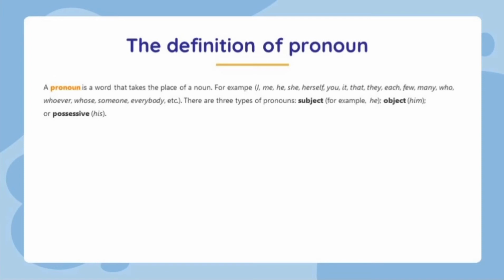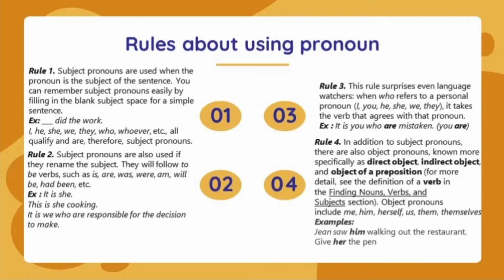There are three types of pronoun. Subject, for example, he. Object, him. Possessive, his. There are rules for using pronoun. Rule number 1. Subject pronouns are used when the pronoun is the subject of the sentence. You can remember subject pronouns easily by filling in the blank subject space for a simple sentence. Example, blah blah blah did the work. I, he, she, we, they, who, whoever, etc. all qualify and are, therefore, subject pronouns.